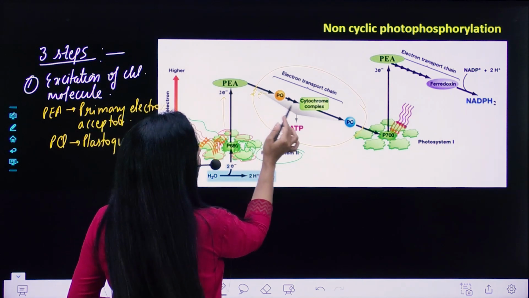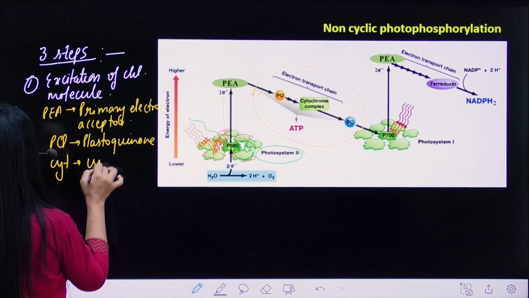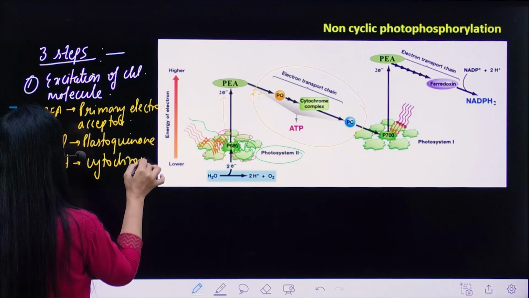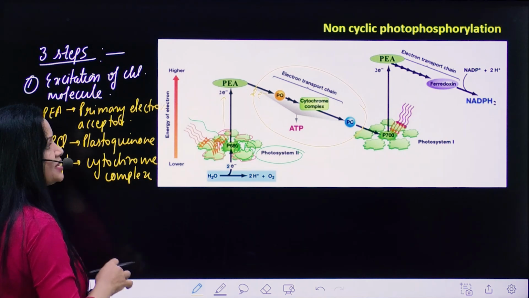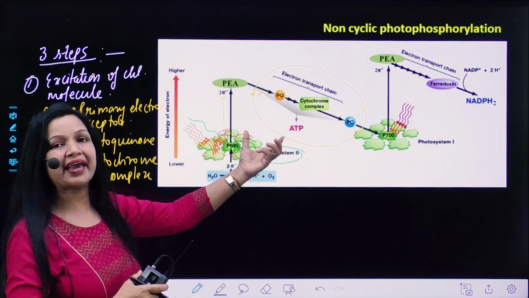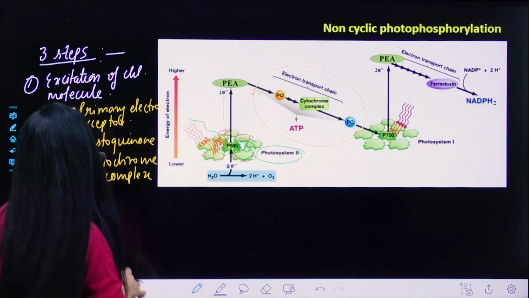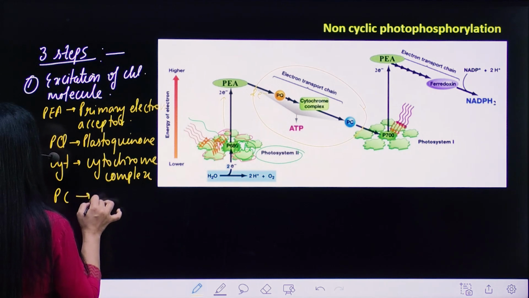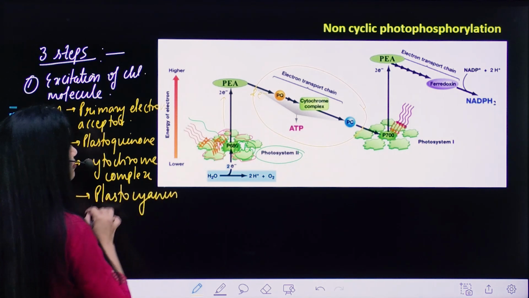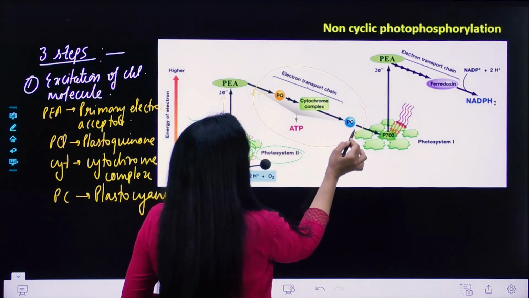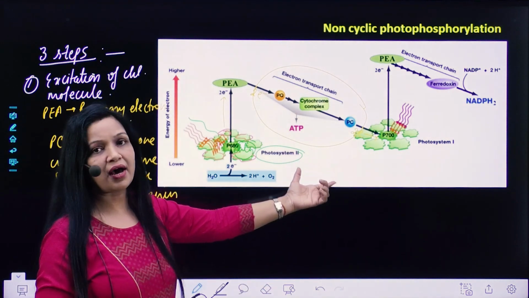From plastoquinone, it will pass to the cytochrome complex, CYT, which basically comprises cytochrome B6 and cytochrome F. Then from the cytochrome complex, it passes to PC. PC means plastocyanin. Finally, it is accepted by photosystem 1, that is P700, right?